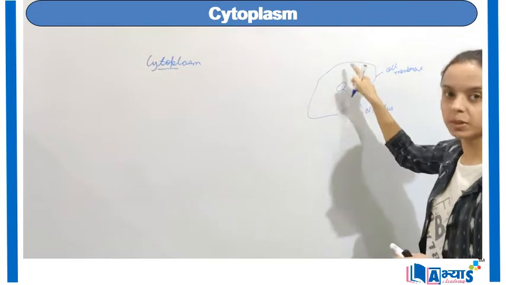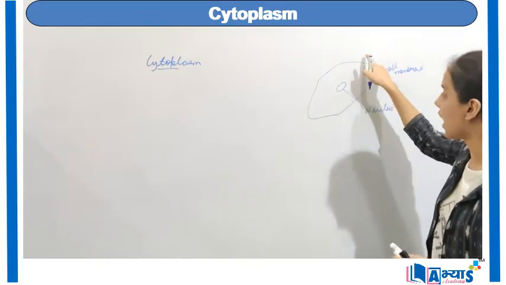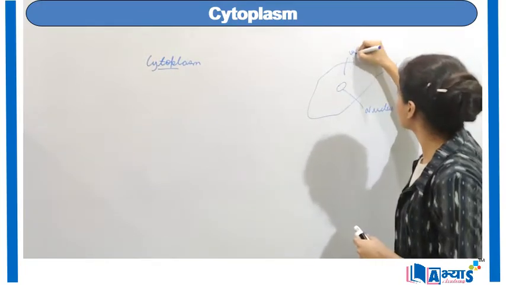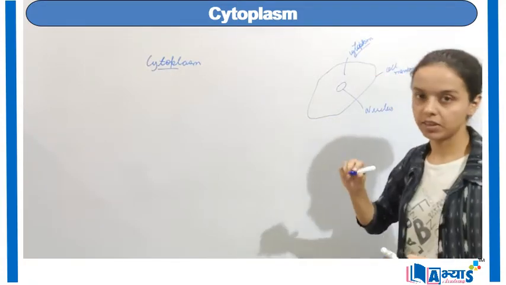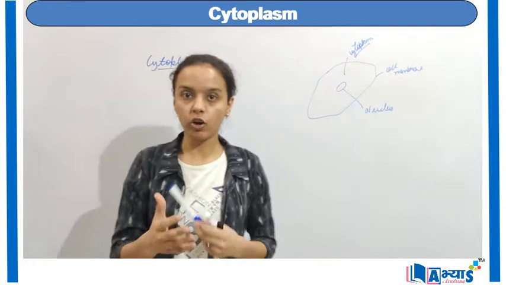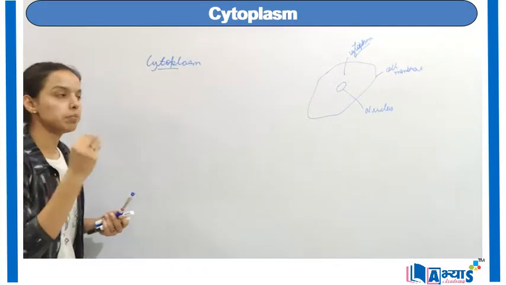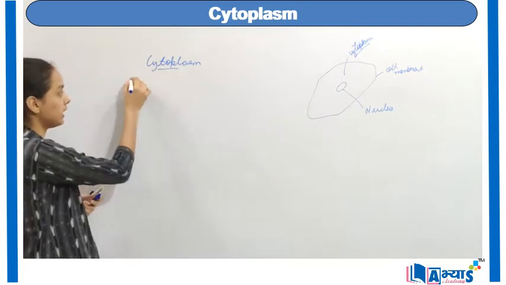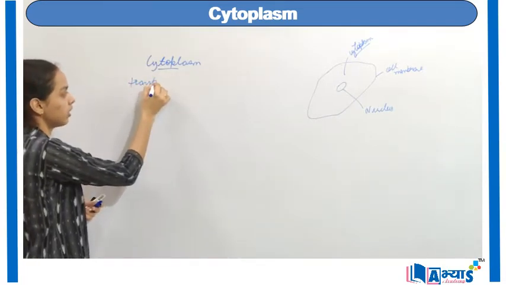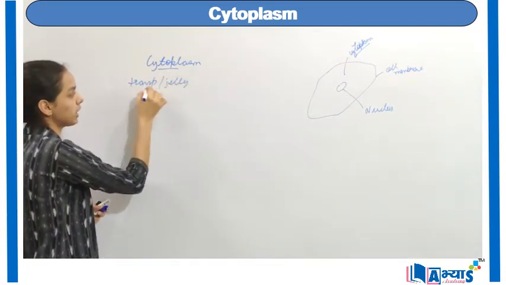And the jelly-like substance between the nucleus and the membrane is known as cytoplasm. So from this you get the definition: a transparent or jelly-like substance present between the nucleus and the membrane is known as the cytoplasm. Hence it is transparent and it is a jelly-like substance.